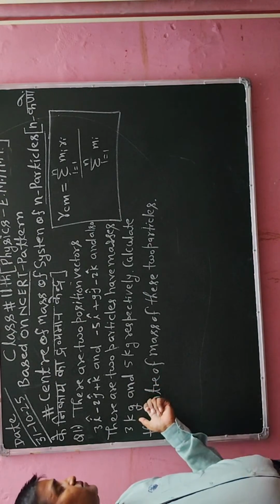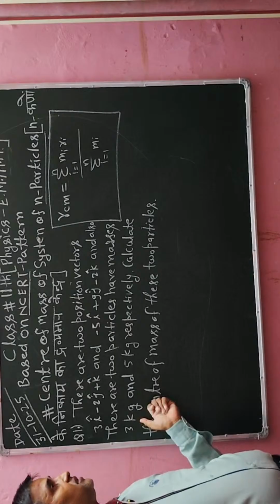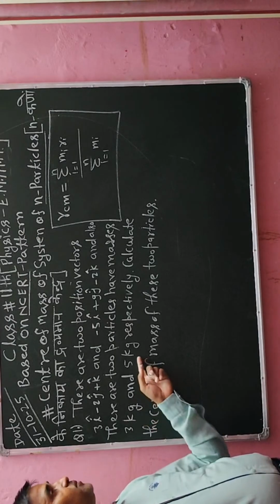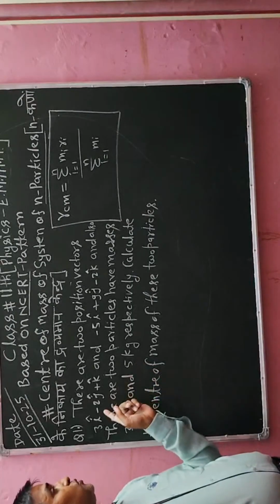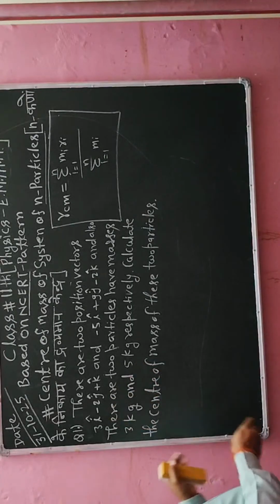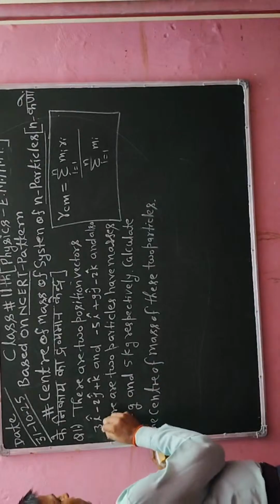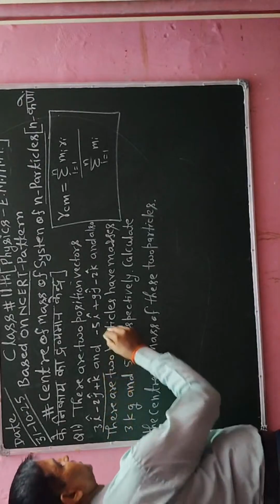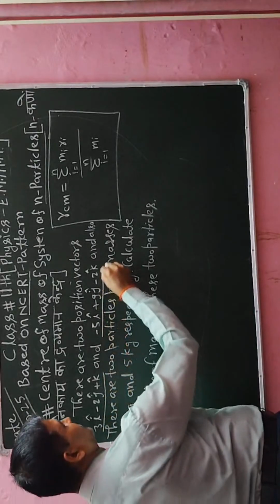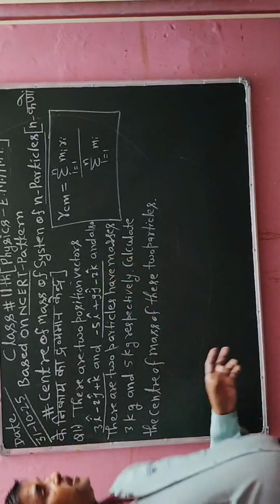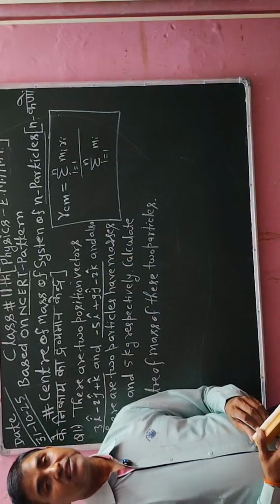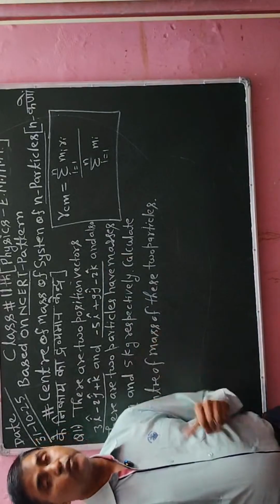One particle has mass 3 kg, and the second particle has mass 5 kg. There are two position vectors, one position vector at one mass. This is the position vector and this is the position vector at the second mass. So we have to calculate the center of mass of these two particles.